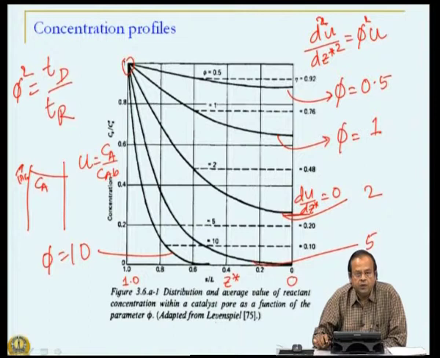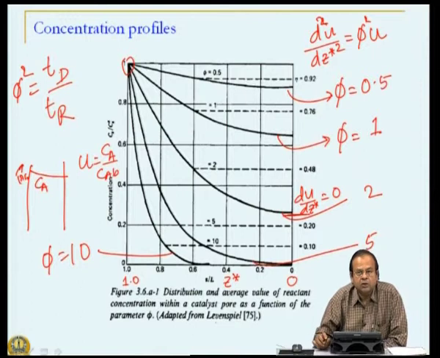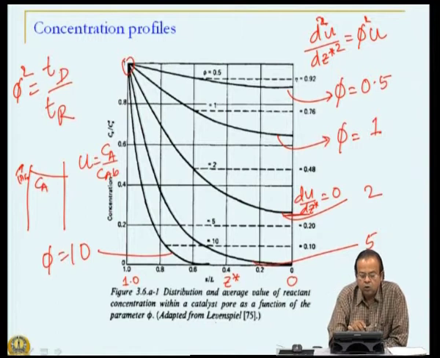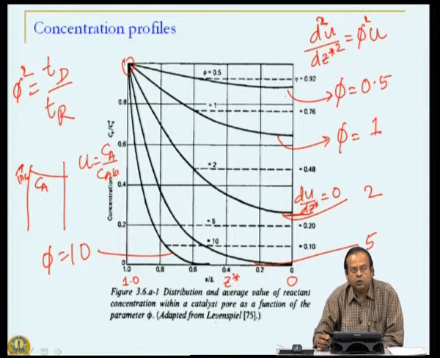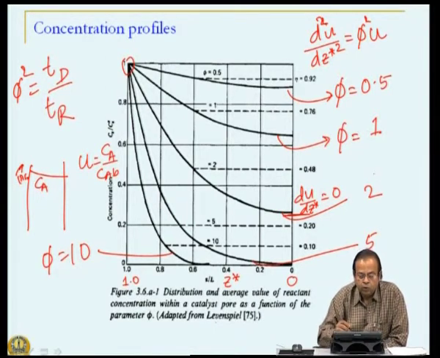Why is this happening? This is happening because at low value of phi, the diffusion time scales are much smaller compared to reaction. That means, diffusion is a fast process. So, the concentrations are close to unity. Whatever drop that you see is because some of that reactant is getting converted to product. So, you expect some decrease, but it is more or less flat compared to the solutions with higher and higher value of phi. Look at the solution for phi equal to 2, for example.